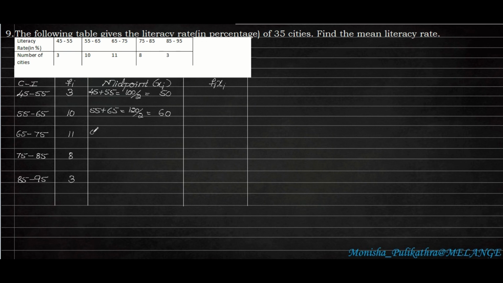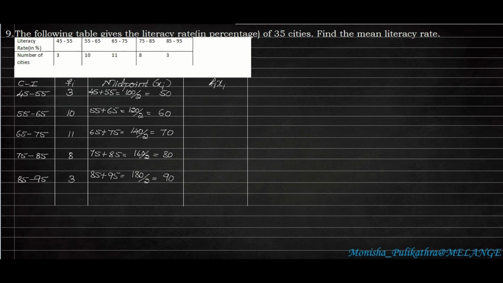Next, 65 plus 75 is 140, divided by 2 is 70. Next, 75 plus 85 is 160, divided by 2 is 80. Next, 85 plus 95 is 180, divided by 2 is 90. So this is the midpoint of these upper limits and lower limits.